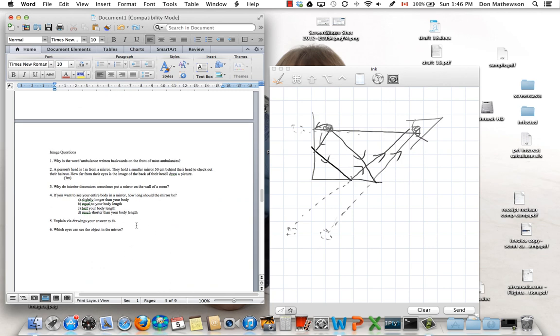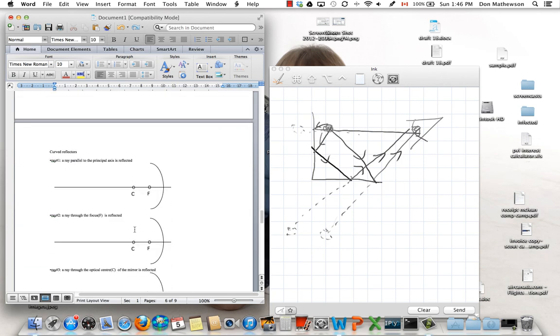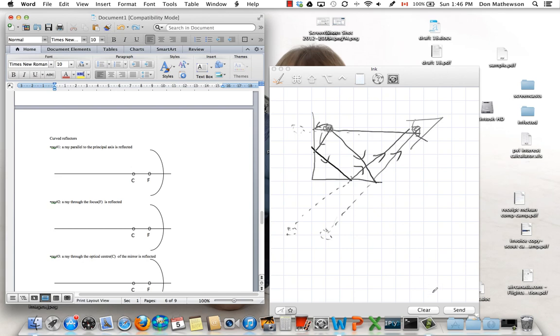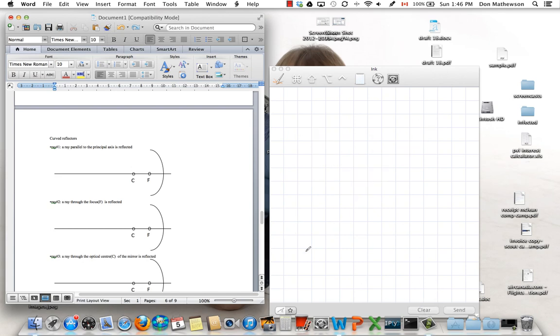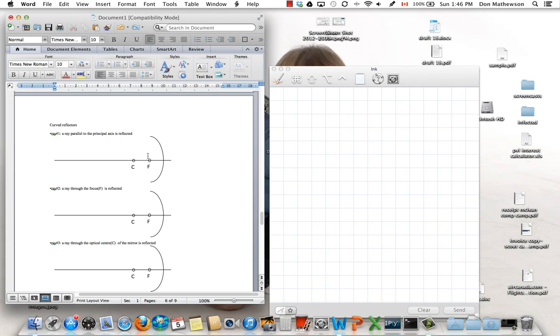Okay, here are some very simple image questions. And now we get to some core content, which is images in curved reflectors, not in flat mirrors anymore, but in curved mirrors. We are going to focus then, no pun intended, on 3 locator rays, which are going to help us identify the location and nature of the image.